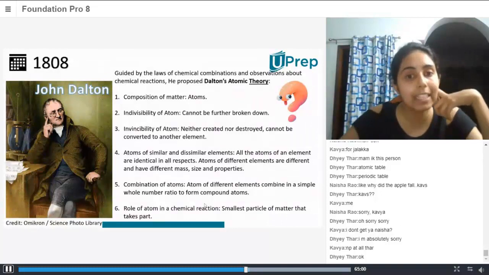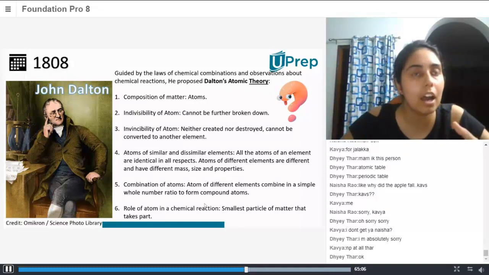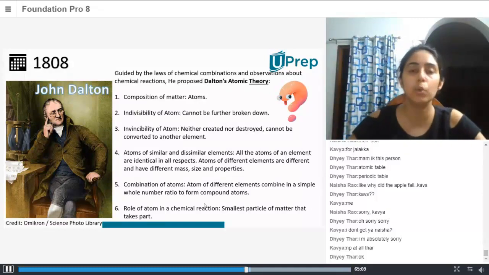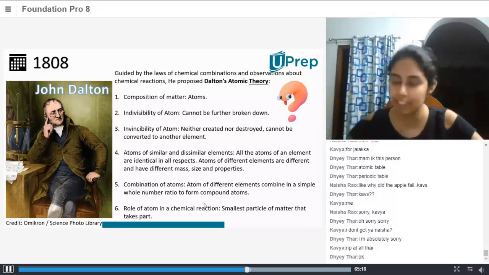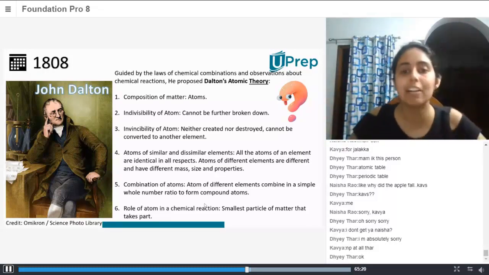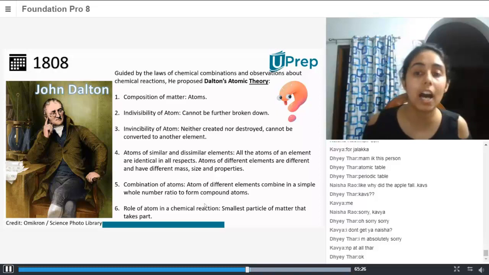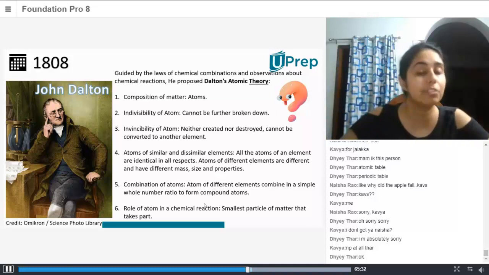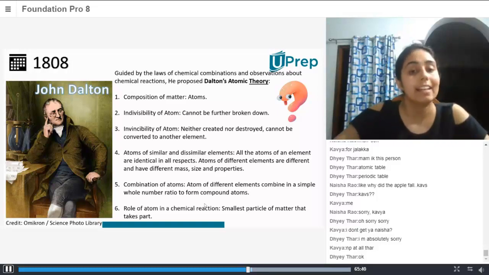Next, he said atoms of similar and dissimilar elements. All the atoms of an element are identical in all respects. For example, two oxygen atoms will have the same number of neutrons, the same number of protons, and the same number of electrons. If this is an oxygen atom and this is an oxygen atom, they will be identical in all respects. That's what he's saying. Atoms of different elements are different and have different mass, size, and properties. So atoms of different elements will be physically different, and they'll have different chemical properties as well.